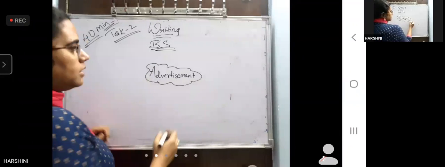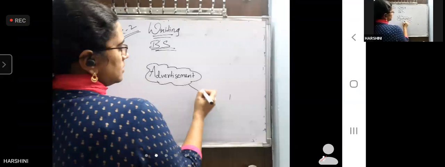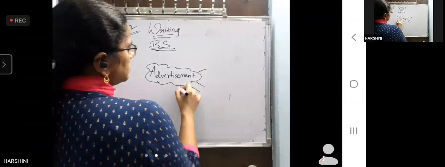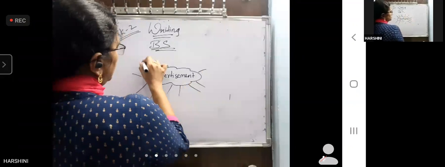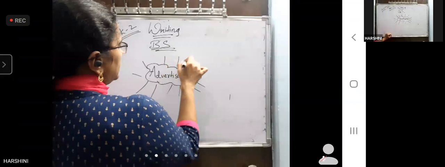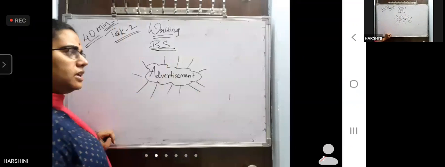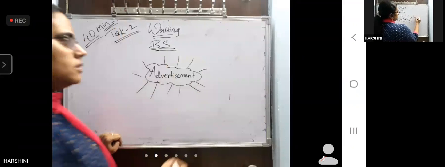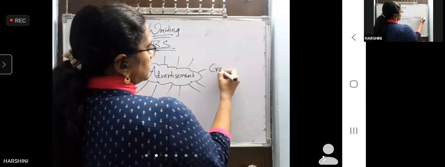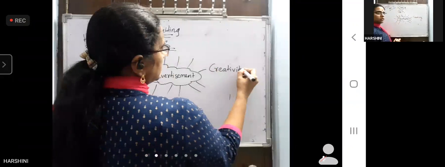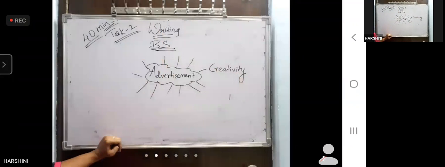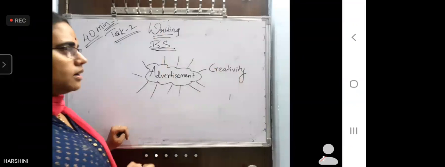Now come with the points, either positives or negatives. Tell me, positive point or negative point? Advertisement. I give my point. Creativity. It induces creativity in humans. Next point. Come on, let us have a discussion.